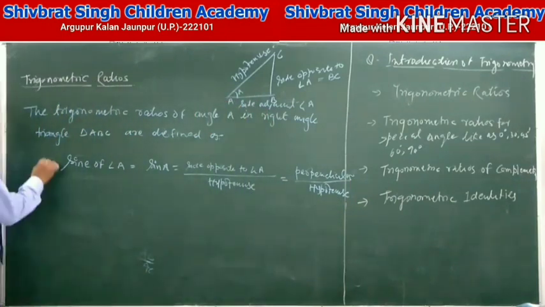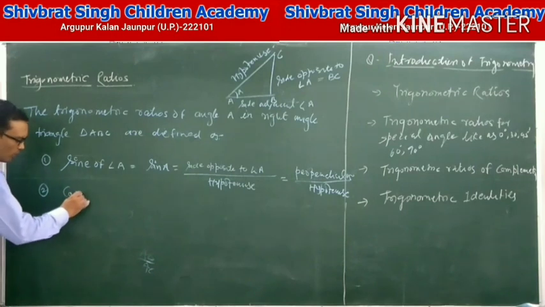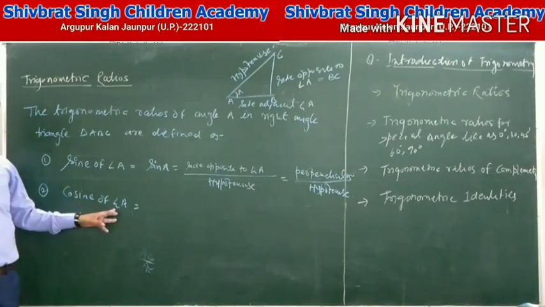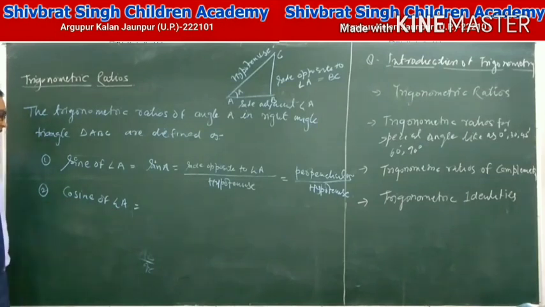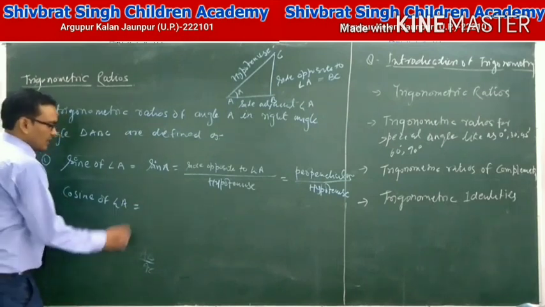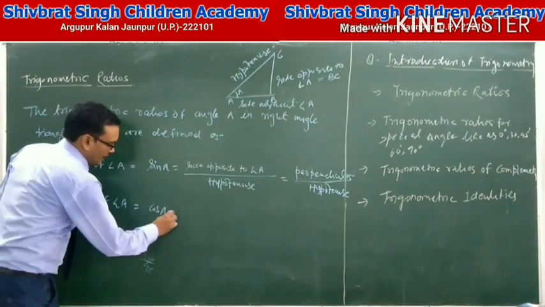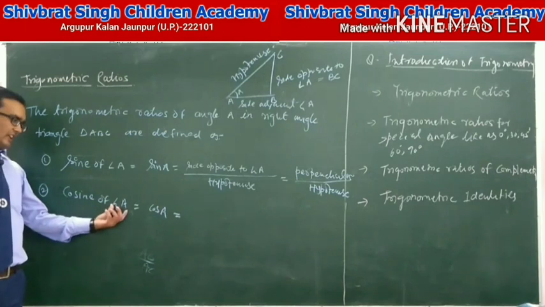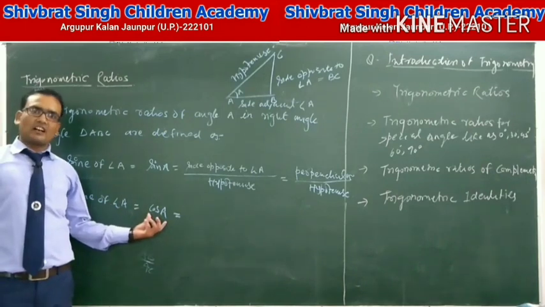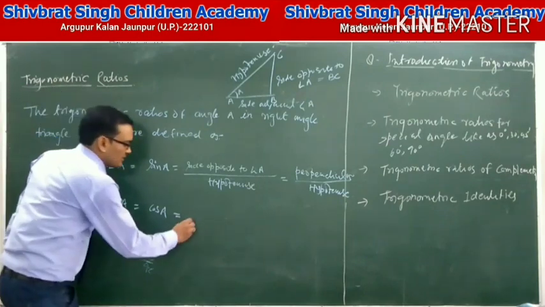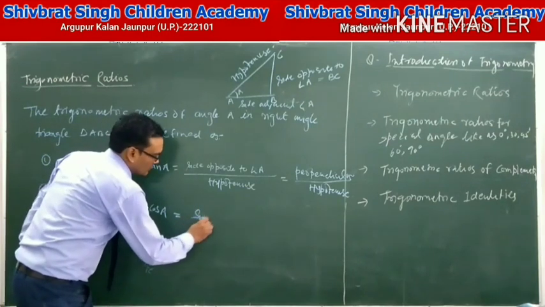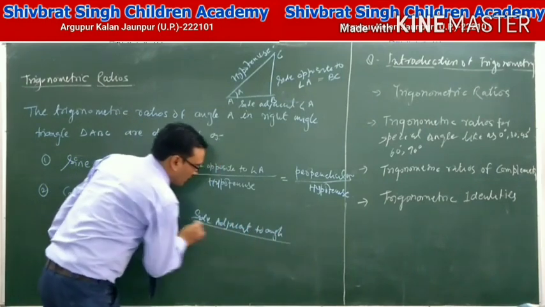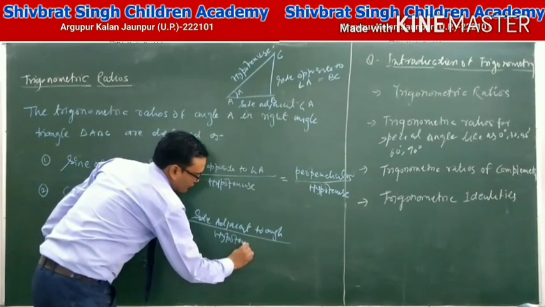And second is cosine of angle A, abbreviated as cos A. Cos A is the side adjacent to the angle upon hypotenuse.